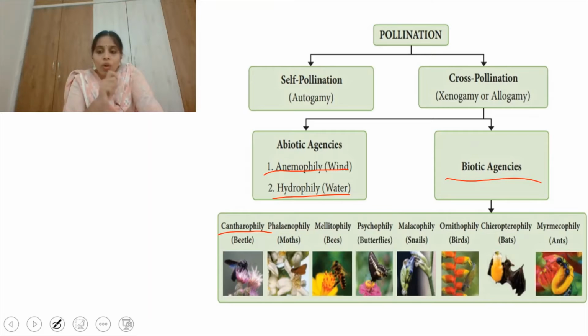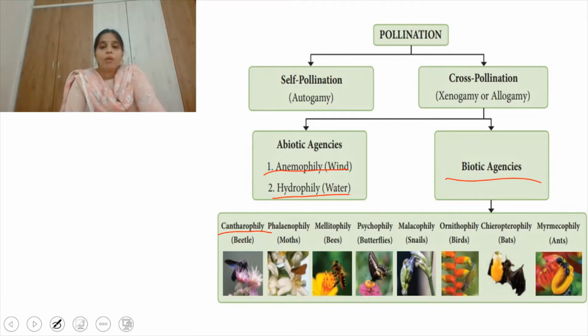By ants, myrmecophily. And by bats, chiropterophily. Right. So these are the different types of biotic agents which help in the transfer of pollen grains, or help in the process of pollination.